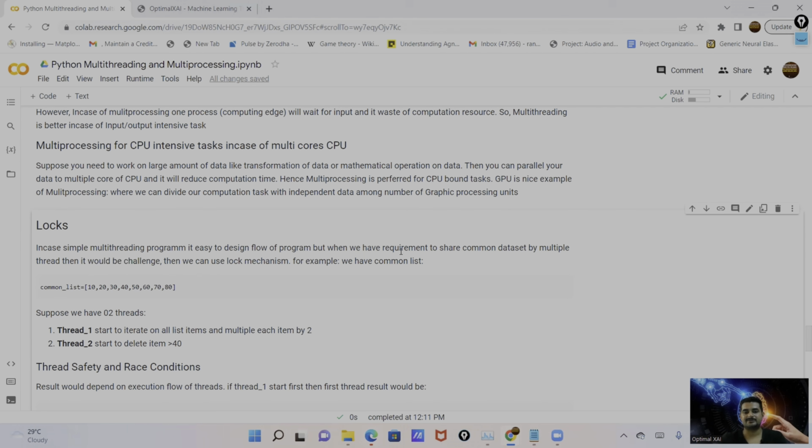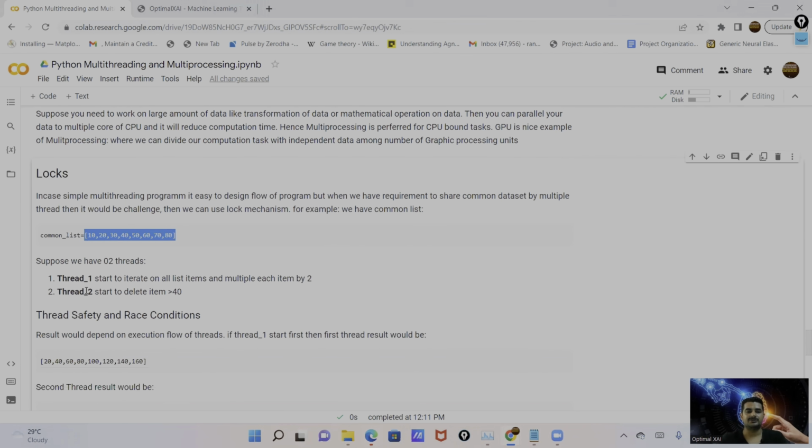So let me explain with the help of one data set. Here I'm creating a list. The name of the list is common list, and these are the values: 10, 20, 30, 40, 60 up to 80. Now suppose we have the requirement to create two tasks and run them in multi-threading mode. In thread 1, we run a task which iterates over all items of this list and multiplies each item by 2.